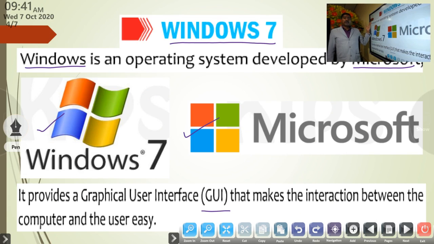Windows 7 is the most popular operating system nowadays, commonly used on almost all computers. But the latest operating system is Windows 10. Microsoft is the company that developed this Windows operating system.